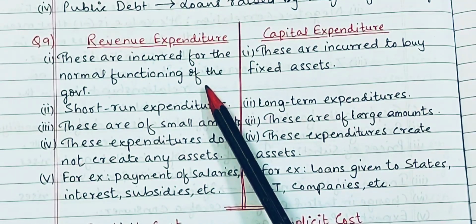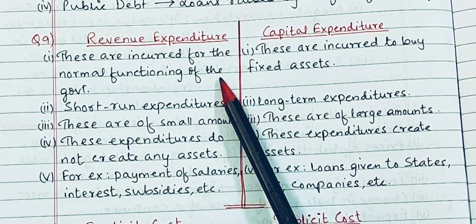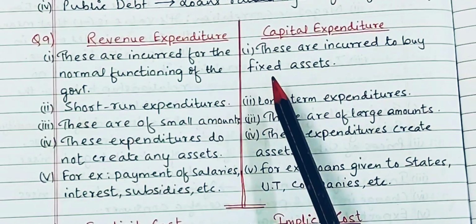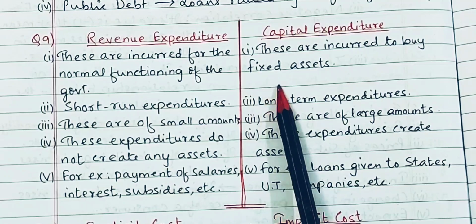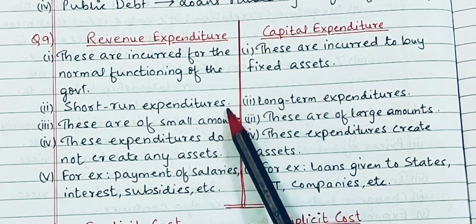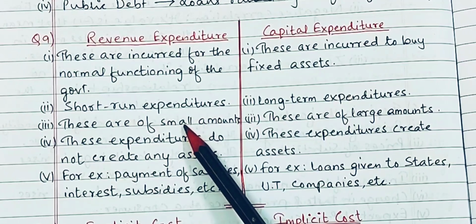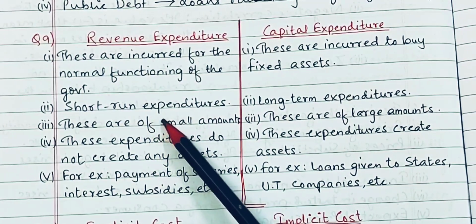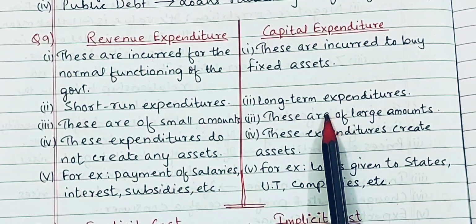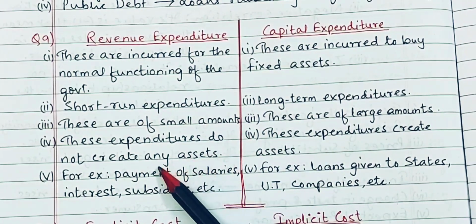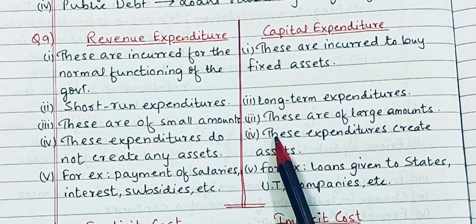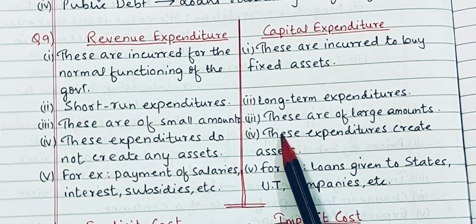To carry out or to meet the day-to-day expenses of the government, it needs revenue expenditure. And in capital expenditure, the government acquires or purchases fixed assets, right? Second, revenue expenditures are generally short-run expenditures, whereas capital expenditures are long-term expenditures. Third, revenue expenditures are of small amount, whereas capital expenditures are of huge amount.